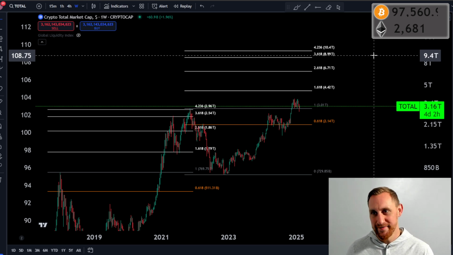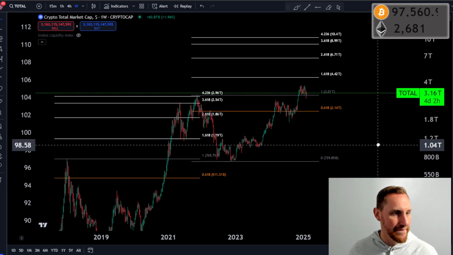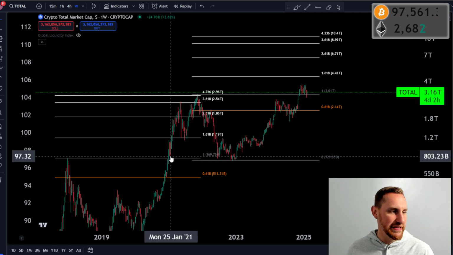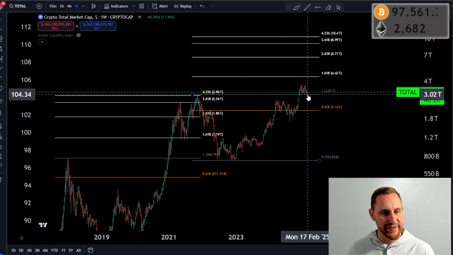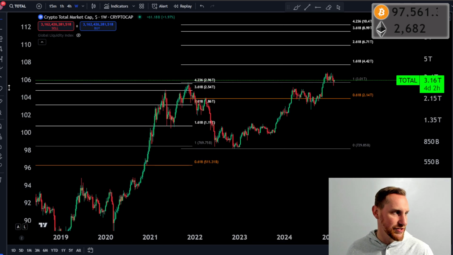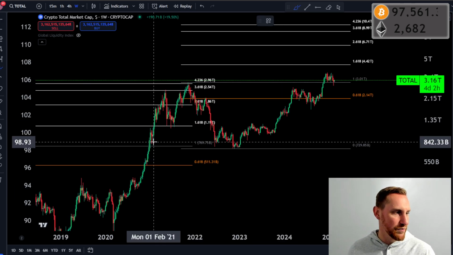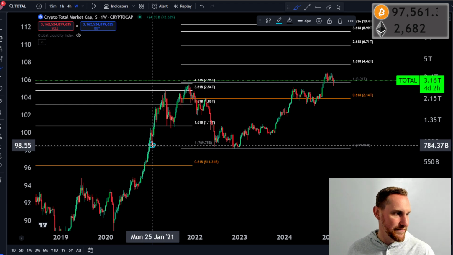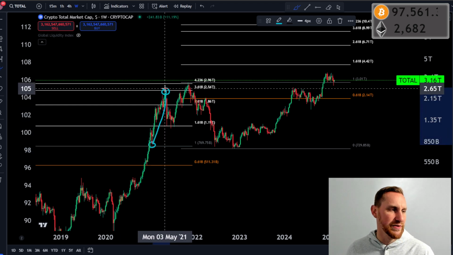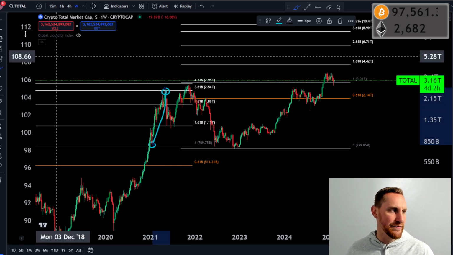Can we do it? I don't know. I'm not going to sit here and say we are going to do it, right? But we are doing what we did in the past, which is retesting the previous all-time highs in the beginning of February. The next move, and I just want to point this out, was the previous all-time high retest pretty much straight to the 3618 Fibonacci in the span of about 3 months.